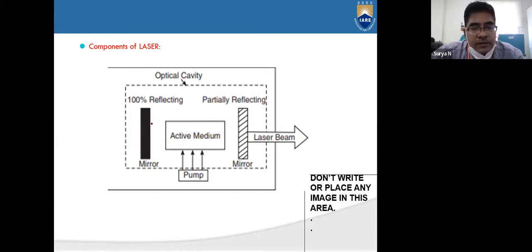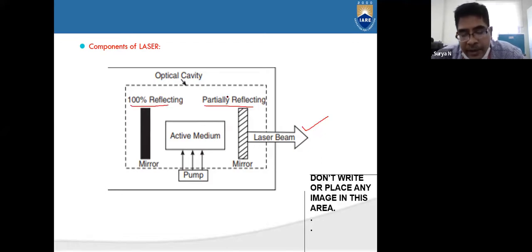So these are the mirrors. This is one mirror, this is the other mirror. These mirrors are used as perfectly reflecting mirrors. To get the lasing action, we need to pump the active medium. When we pump the active medium, some laser beam will be ejected out. This lasing beam, when it is ejected out, will be reflecting from the mirror. That is why we are putting 100% reflecting mirrors, and this is the partially reflecting mirror.